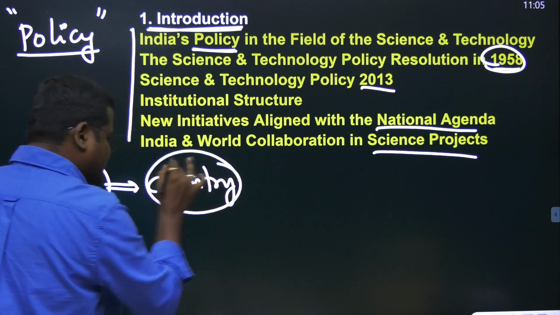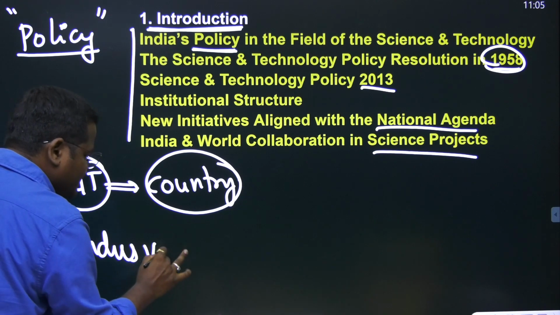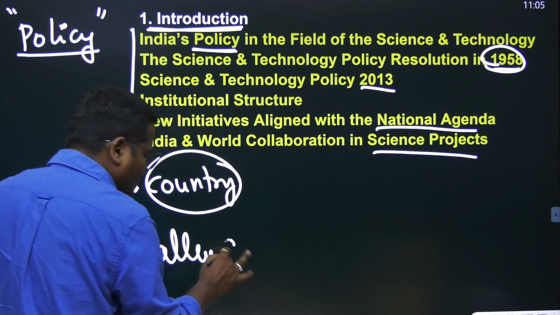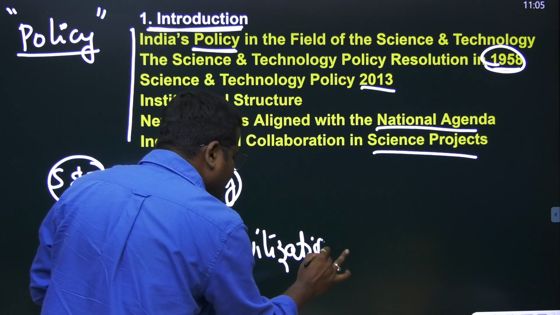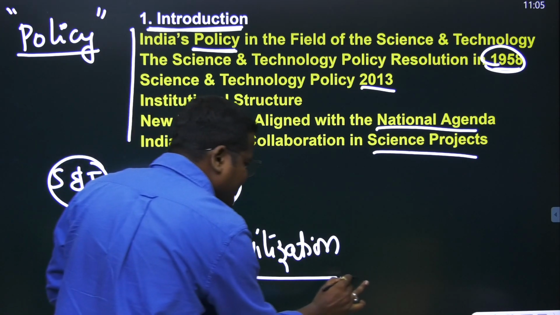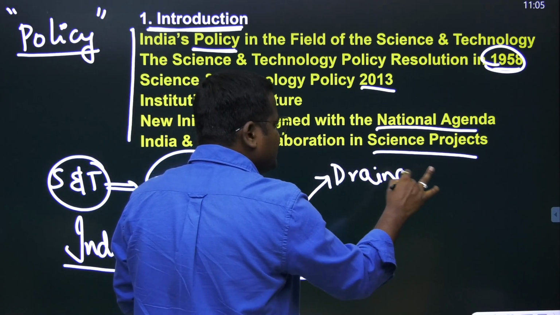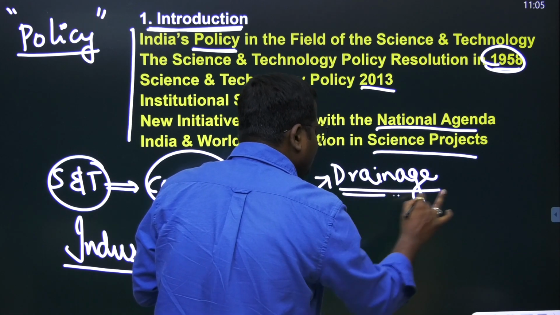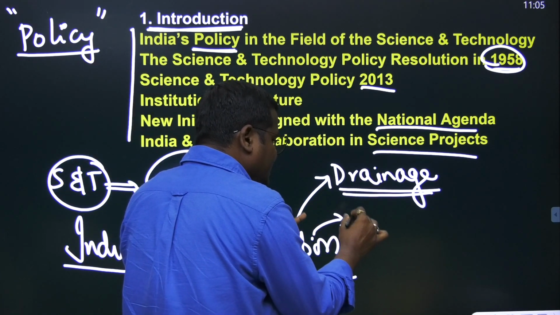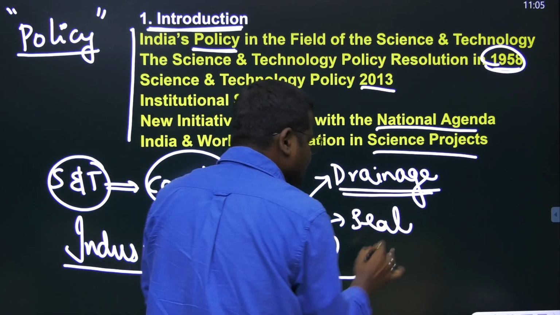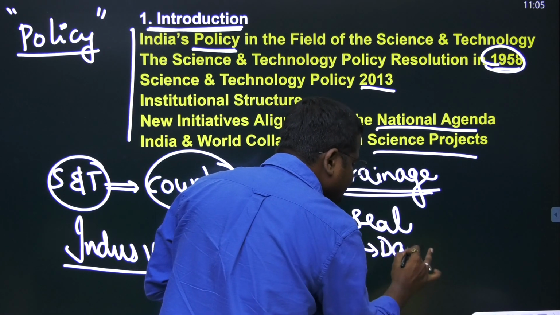Even when you study the Indus Valley civilization, what do we study, you tell me? We talk about their drainage system, the scientific way of drainage system, and we see the Pasupati seal, or the dancing girl.